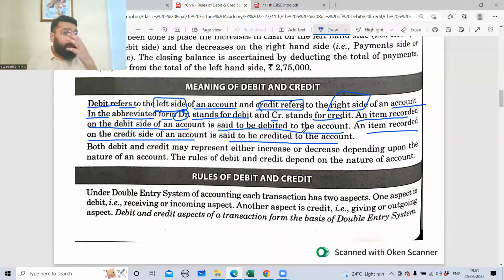Now, this is very important. Why? Because when we start doing the practical questions, the question will say that 1,000 rupees is debited to the cash account. This means the 1,000 rupees is recorded on the debit side of the cash account. So you have to go and record that. The value has to be recorded there. So if this line is not understood, you'll not be able to do the practical question. So what are we doing now, guys? We're setting the rules. We're understanding the rules before we play the game.